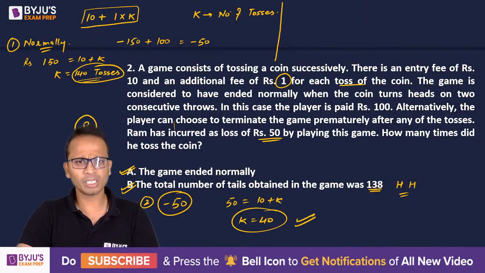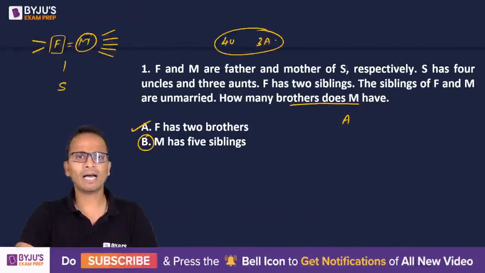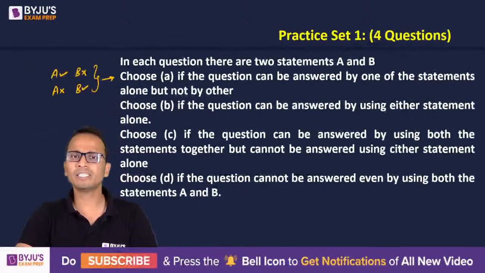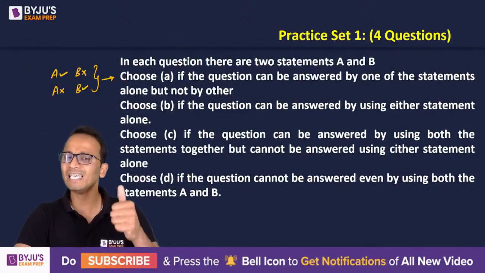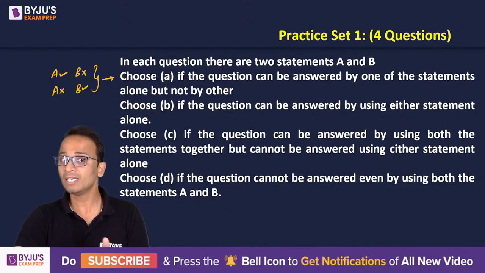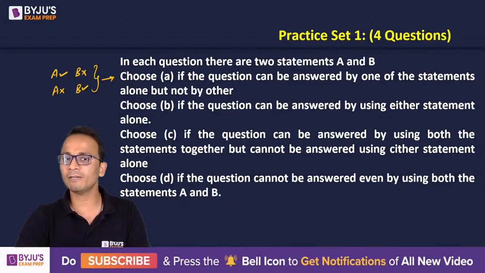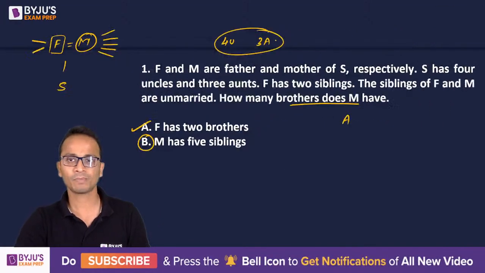I think it was option B. Wait, I'll go back to the conditions. So option B says if the question can be answered by using either statement alone. So Varun, the answer should be option B. I have not combined two statements. I have still taken both the statements individually. Okay.